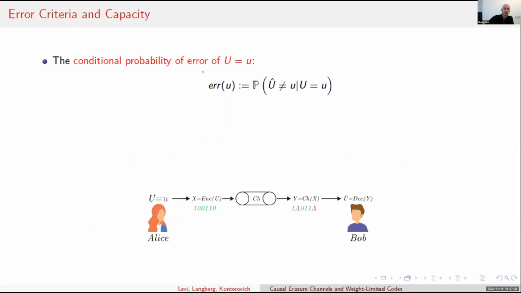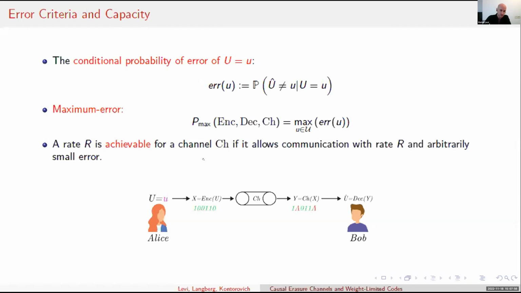Let's define an error measure. For a specific message U, we define the conditional probability of error to be the probability of incorrect decoding, given that U is the true message. Now we can define a global error measure, the maximum error, which is the worst case error over the messages. And we say that the rate is achievable for a code for a channel if it allows communication with rate R and arbitrarily small error. And lastly, the maximal achievable rate is called the capacity.